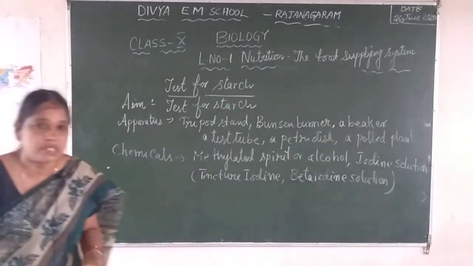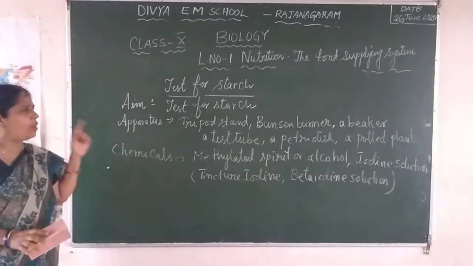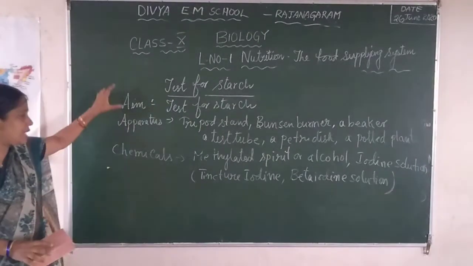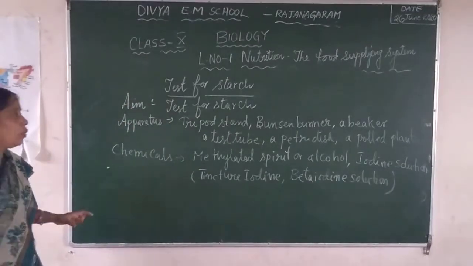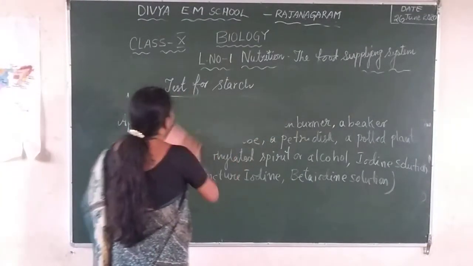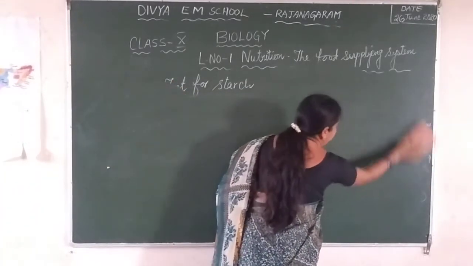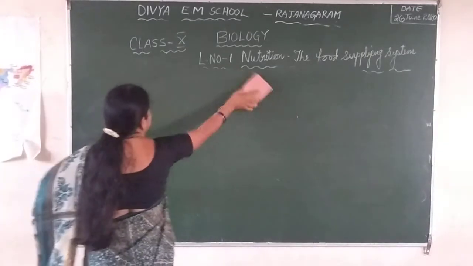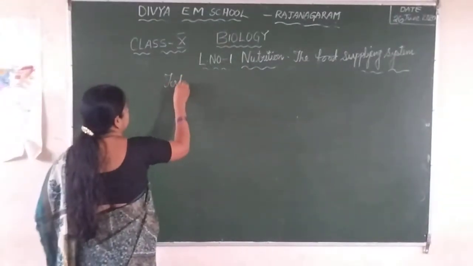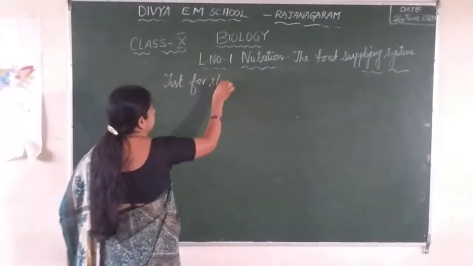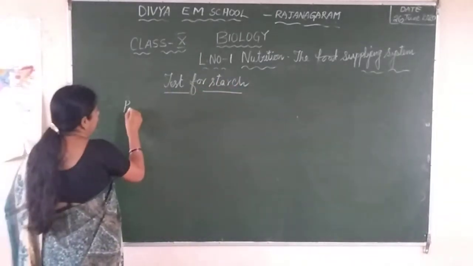Now let us move into the procedure of the experiment. These are the steps you have to mention when you write the experiment in the examination. Exactly you have to mention all these steps because every step carries the marks. Directly you cannot write the experiment. Now let us move to the procedure, that is the process how we will do this experiment.